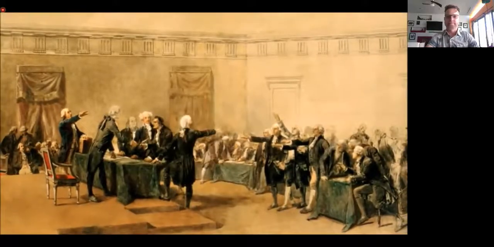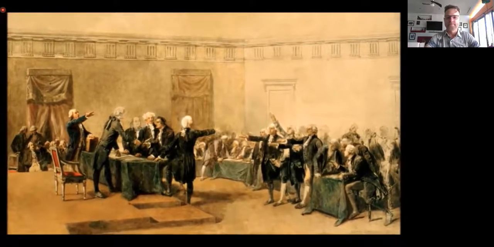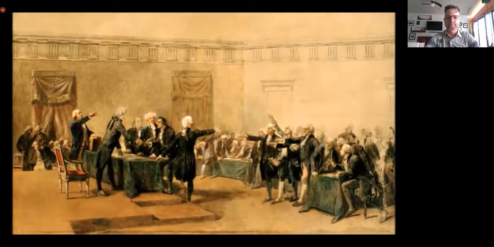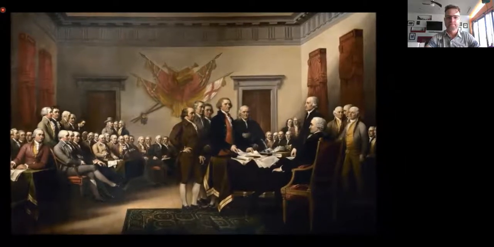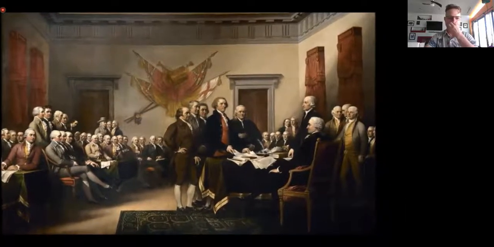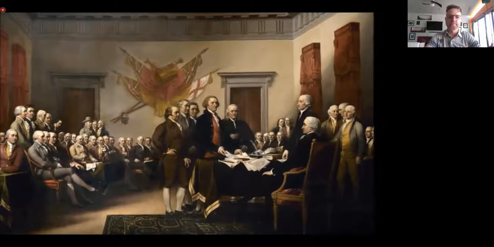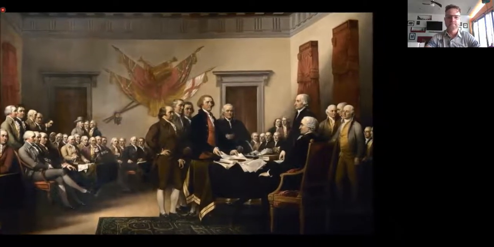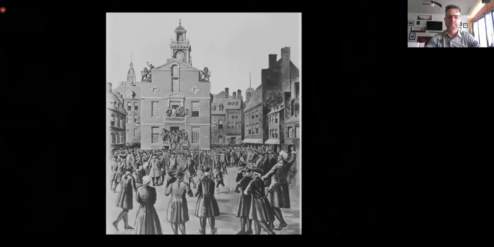At first, not everyone agreed to vote for independence. They argued and debated the issue for days. Finally, on July 2nd, the agreement to declare independence passed. Congress made a few changes to the words of the document, and 2 days later, on July 4th, 1776, the Declaration of Independence was officially adopted.